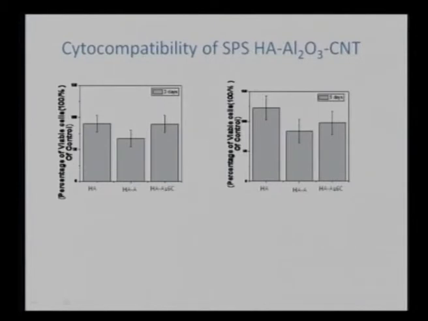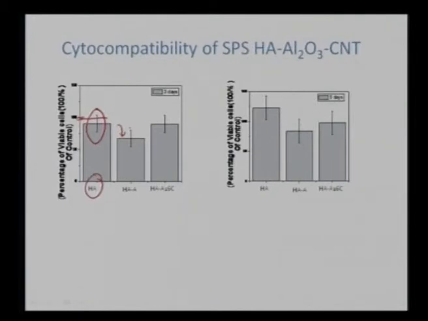Further, there has been an MTT assay, so a quantification of the viable cells has been done. In one case we see hydroxyapatite, where the control sample is taken as 100. Because of the porosity, we can see that hydroxyapatite is approximately similar to the control sample, whereas hydroxyapatite with alumina is showing a lower percentage of viable cells. That might be happening because aluminum oxide is bioinert in nature. So because of the inertness of the aluminum oxide, it is somehow reducing the cell viability.